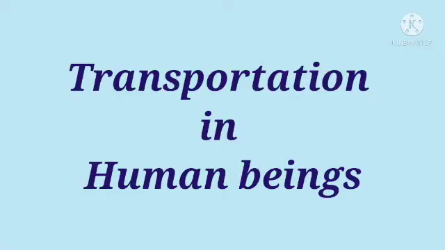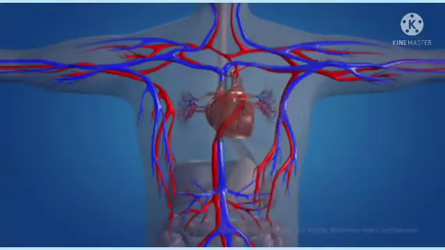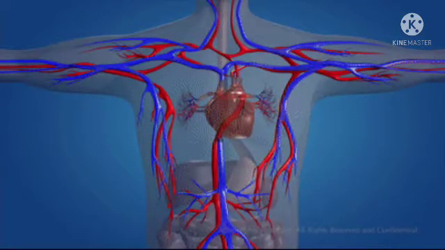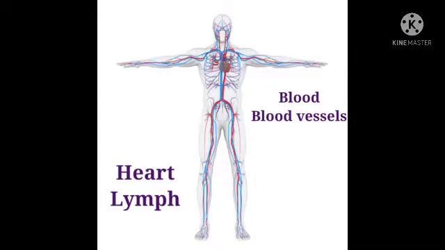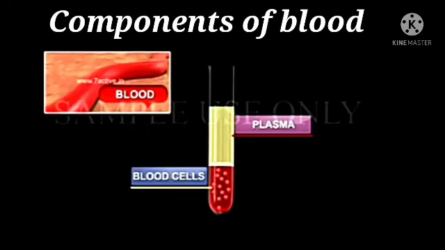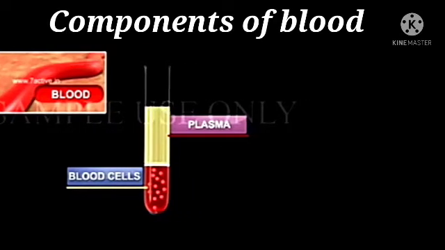The first subtopic is transportation in human beings. The transport system in animals is called the circulatory system. Human circulatory system consists of blood, blood vessels, heart, and lymph. The components of blood are blood plasma and blood cells.